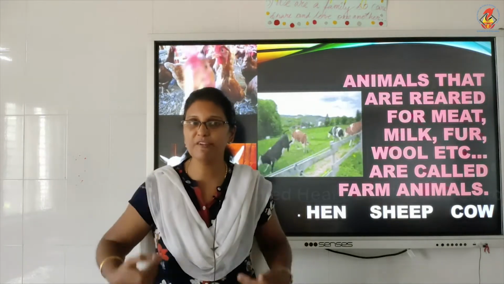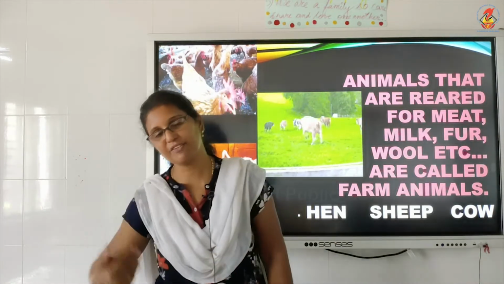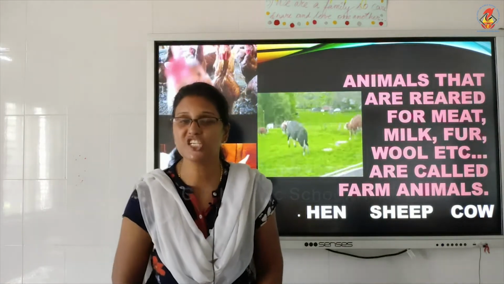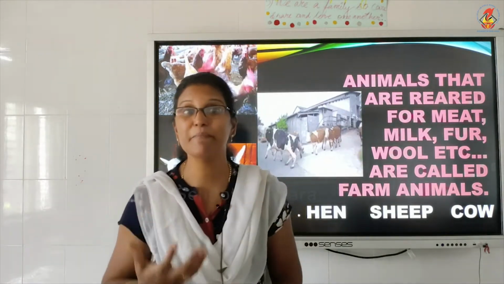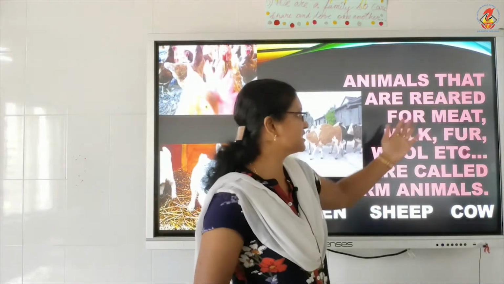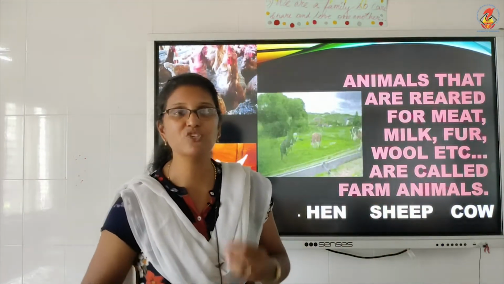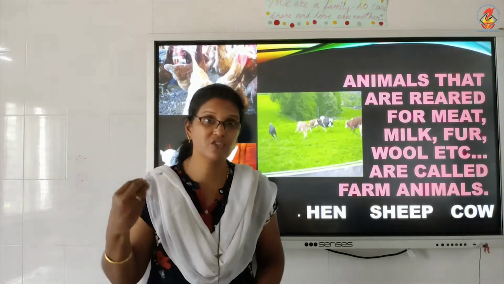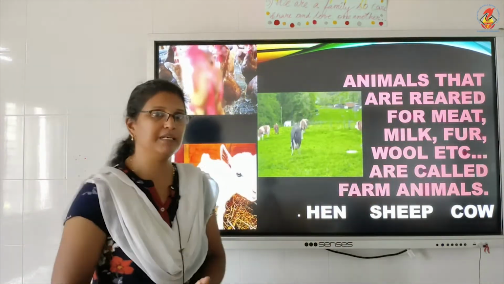You take out the wool from the sheep and again it grows back, right? And again after some months you shave the sheep, lots of wool comes, you send it to the factory. So with that you are getting some money. By getting some meat, milk, fur, wool, you get money. That means you are doing trade. You are doing trade or business with farm animals.